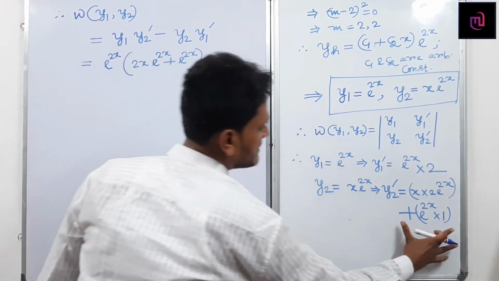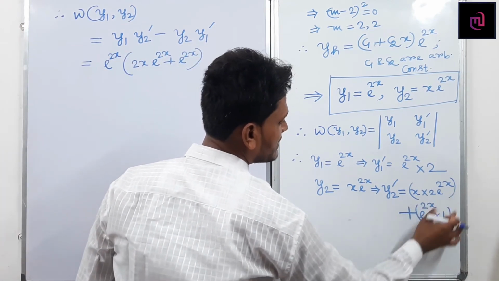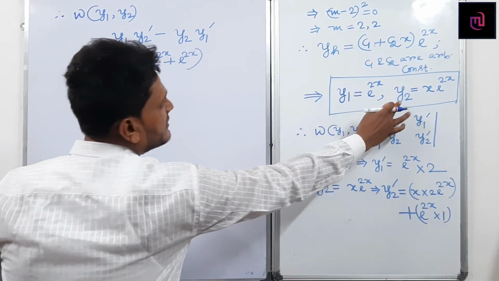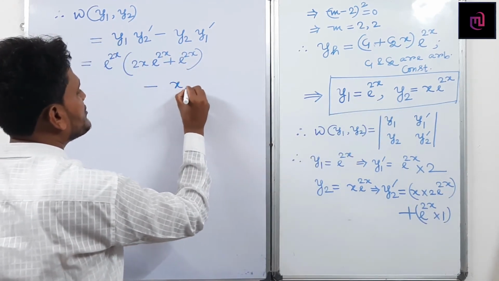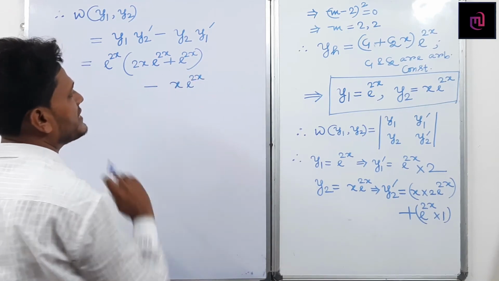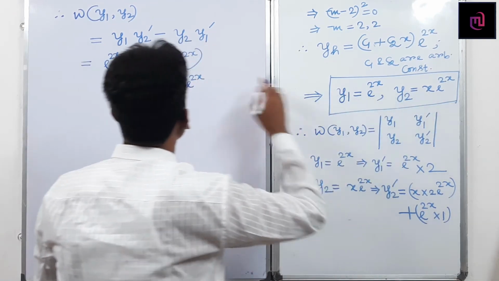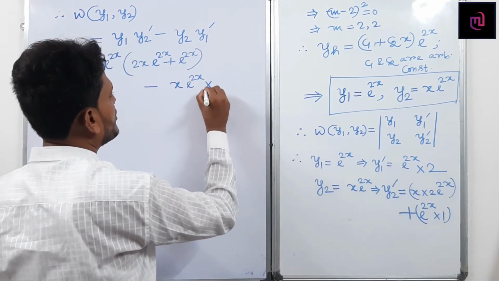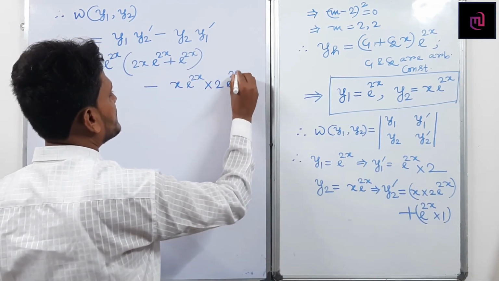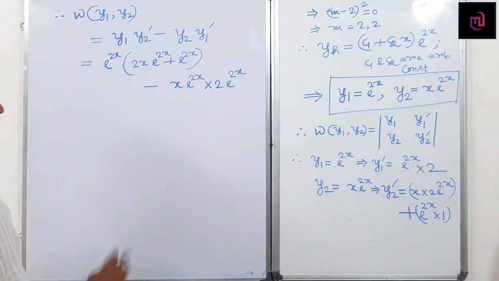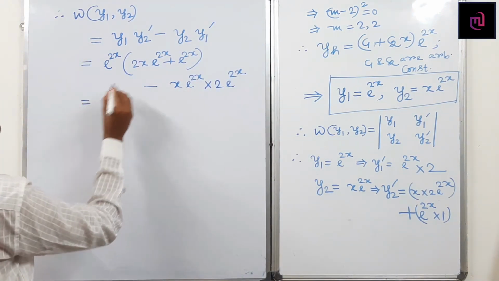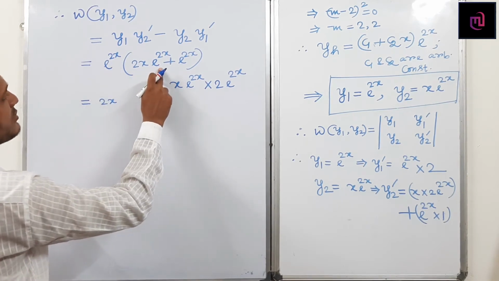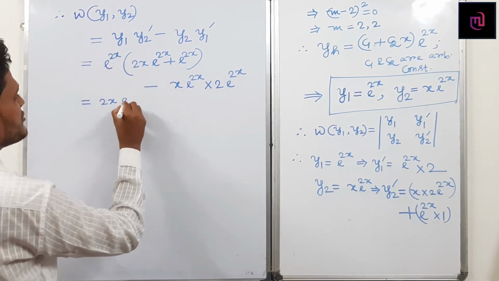Here I have written this part: 2x e to the power 2x plus e to the power 2x, minus, what is y2? y2 means this part, x into e to the power 2x. This is y2 into y1 dashed. What is y1 dashed? 2 into e to the power 2x. If you simplify this part, how much does it become? So 2x e to the power 2x into e to the power 2x, that means e to the power 4x.